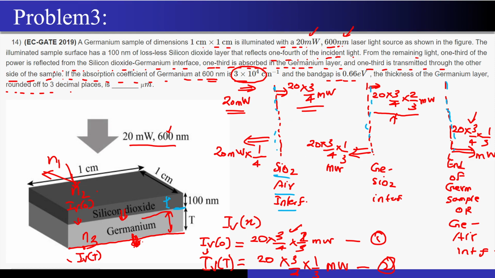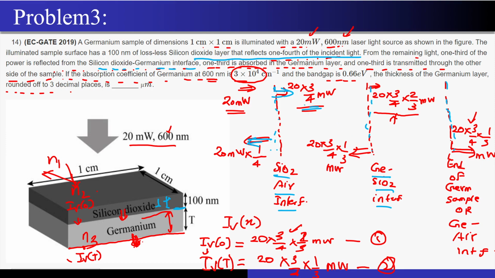What did they say? The silicon dioxide layer reflects 1/4 of the incident light. So if 1/4 of the incident light is reflected, that means 3/4 is transmitted, so 20 milliwatt times 3 by 4 is now actually entering the silicon dioxide layer. Now from the remaining light, 1/3 of the power is reflected from the silicon dioxide to germanium interface. So this is my silicon dioxide to germanium interface. I am incident with 20 times 3 by 4 milliwatt.